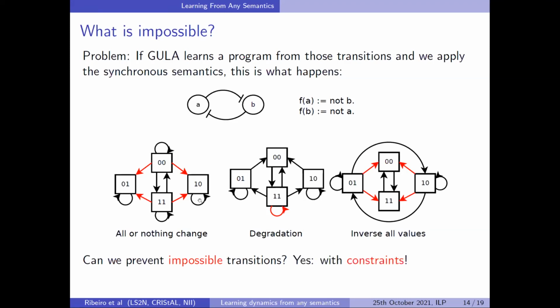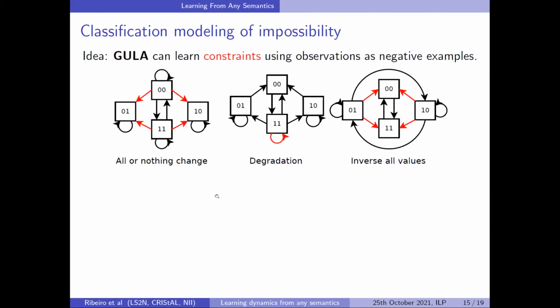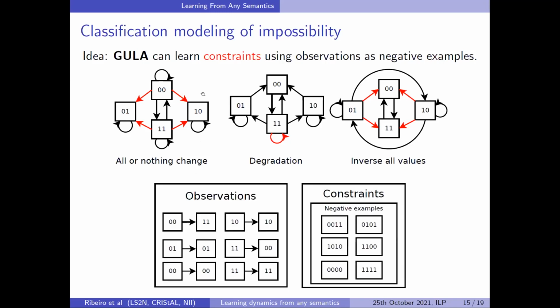Actually, there is a way: just use constraints, and to use them, we need to learn them. Again, long story short, it's a matter of modelization of observation. We can actually use the same algorithm to learn constraints by using the observations as negative examples, because a negative example of the application of a constraint is the actual observation.